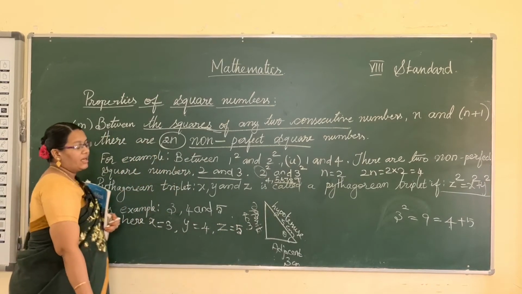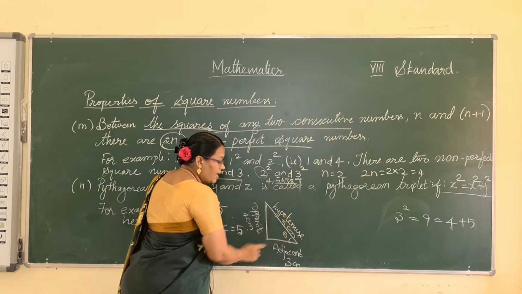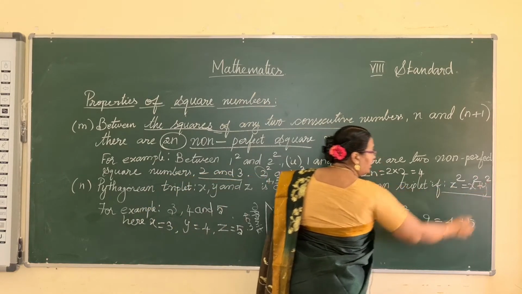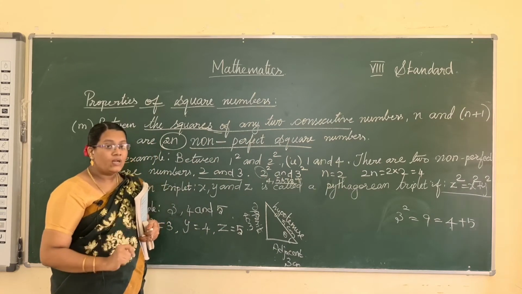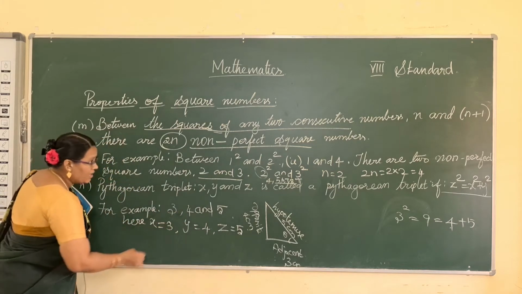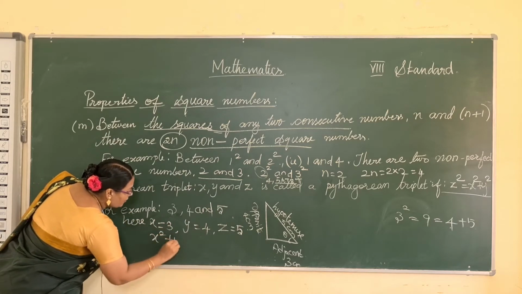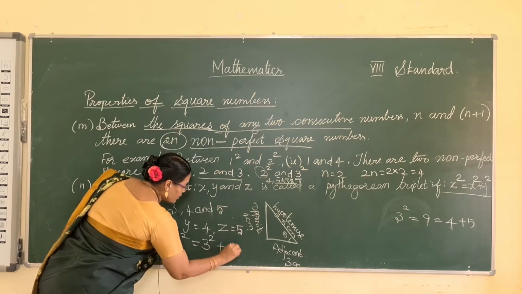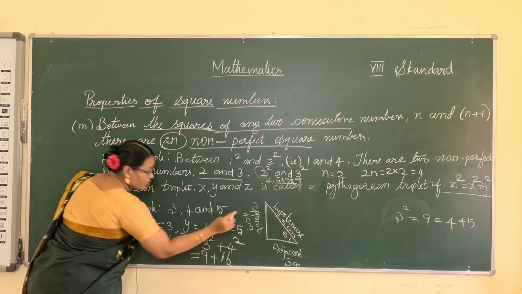What is the Pythagoras theorem? The square of the hypotenuse side is equal to the sum of squares of the other two sides. So we add these two values. x squared plus y squared is equal to 3 squared plus 4 squared, which is 9 plus 16, since 4 squared is 16.